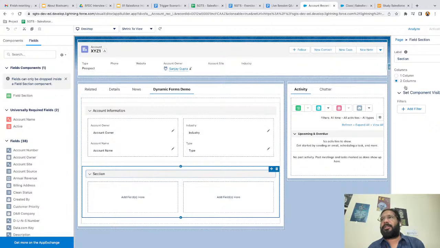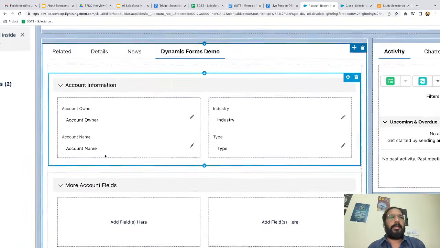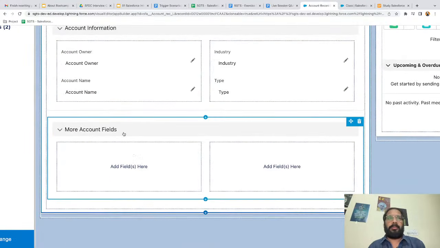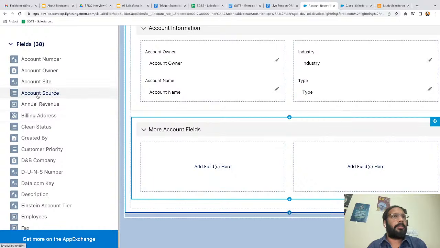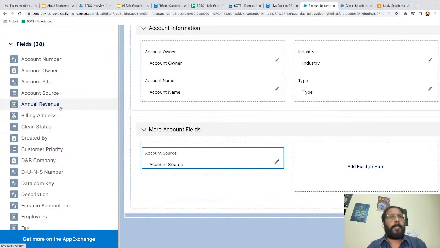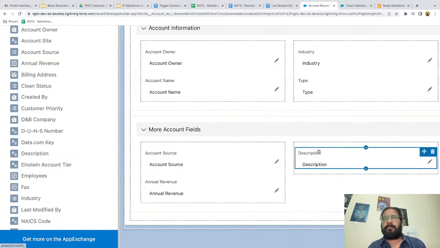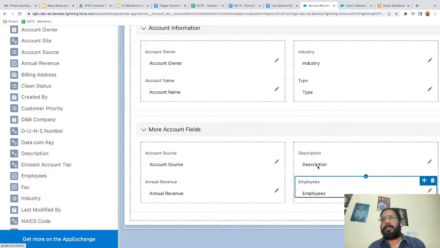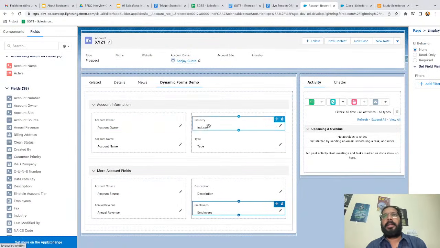Now for this section, I'm labeling it as More Account Fields, and you can see this label is available. Here we again have two columns where we can add the fields. So here I'm going to add Account Source, Annual Revenue, then Description, and Employees. This way, I created this dynamic form as per my requirement.